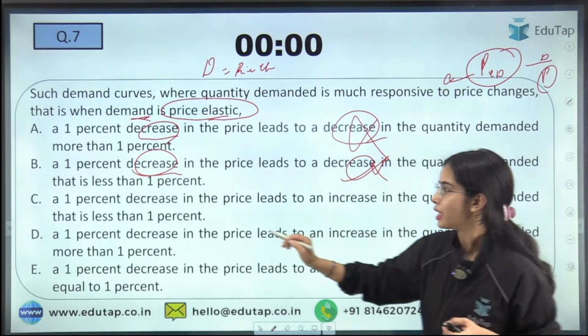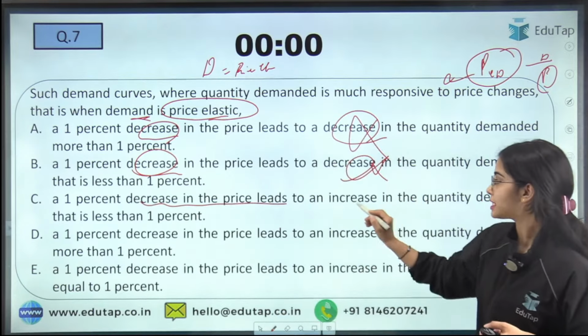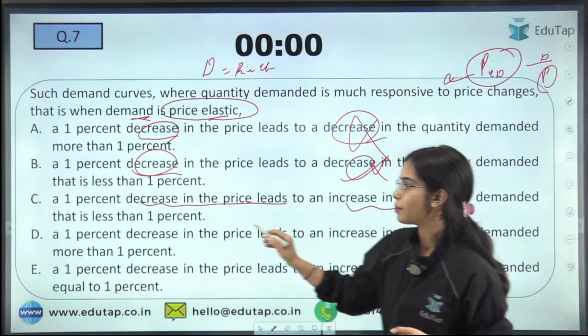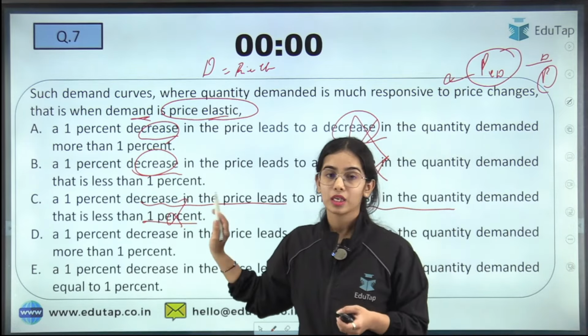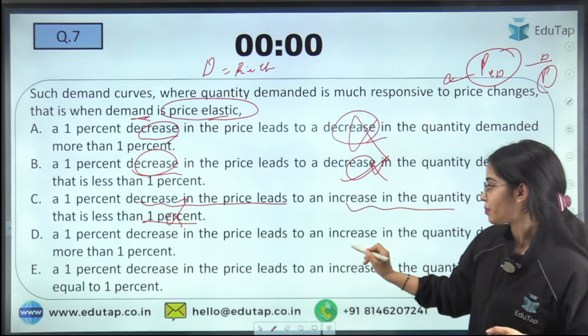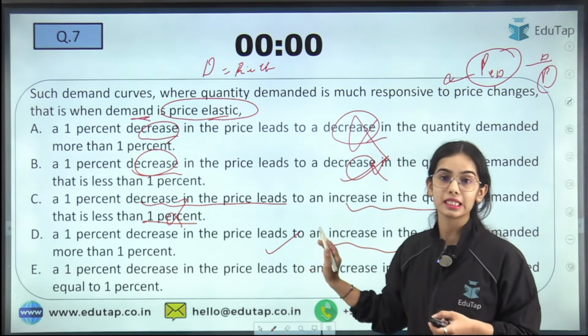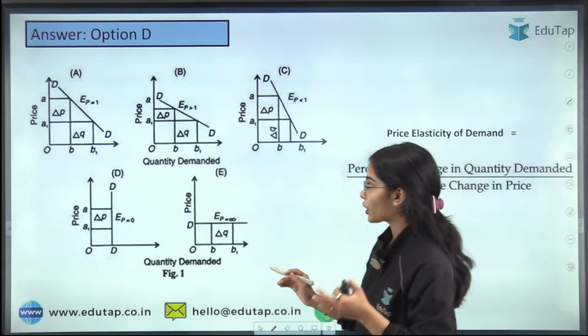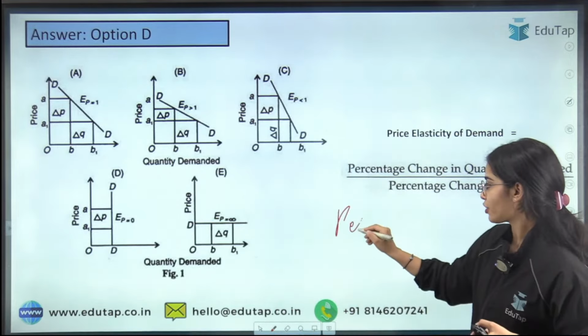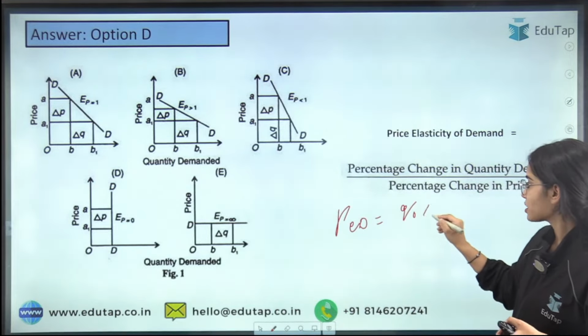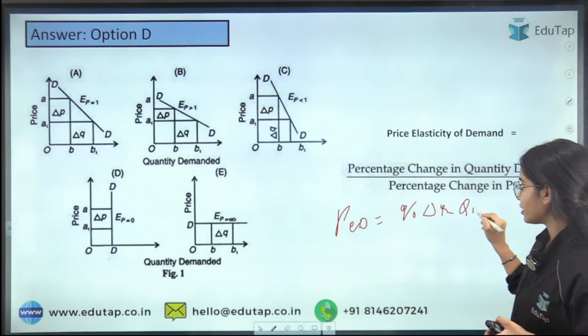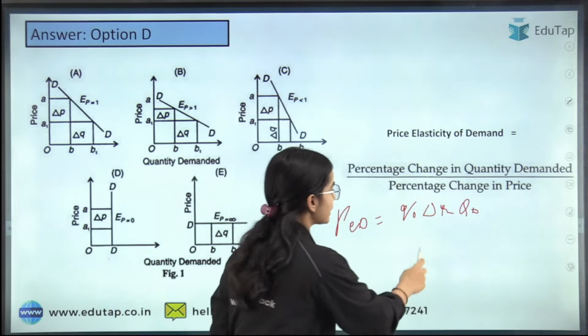Decrease and increase. Okay, a percentage decrease in the price leads to an increase in the quantity demanded by less than 1%. So no. Okay, a percentage decrease in the price leads to an increase in the quantity demanded by more than 1%. So here D is the right answer. Why is it so? I hope you know that the price elasticity of demand shows the percentage change in quantity demanded with a percentage change in price.